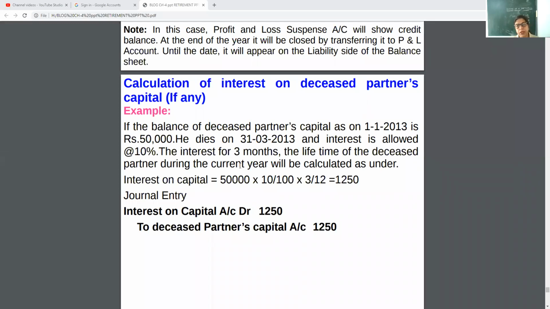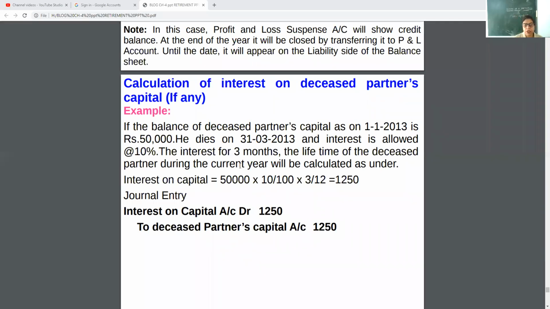See, in your class 7th or 8th, you learn to calculate interest the same way. The formula is amount, principal into rate into time. Same here. Interest on capital is equal to capital into rate into months upon 12. As rate is in percentage, that's why we put 100, and that is months. If the question is given in days, you can put days upon 365.